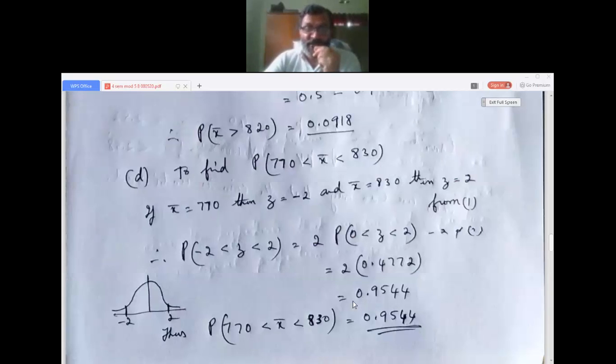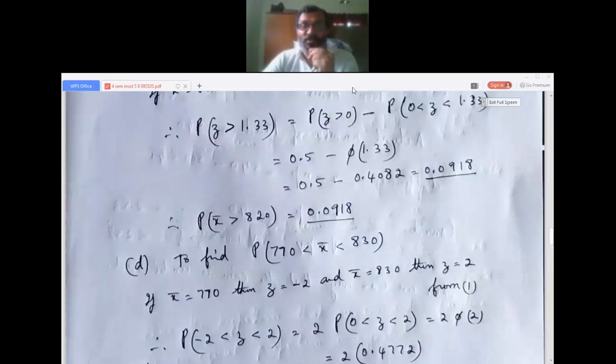Substituting the values, when X bar is 770 you get Z as minus 2, and when X bar is 830 you get Z as 2. That is from equation 1. So now we write it in terms of Z. The problem becomes P of minus 2 less than Z less than 2.